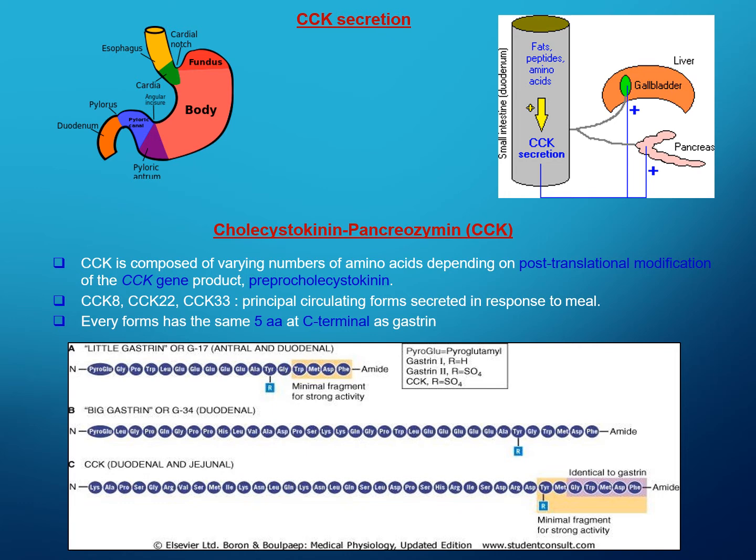CCK is composed of a varying number of amino acids depending on post-translational modification of the CCK gene product, pre-cholecystokinin. There are many CCK forms, such as CCK8, CCK22 and CCK33. These are the principal circulating forms secreted in response to a meal. Once we have our meal, this type of hormone starts to be secreted. Every form has the same 5 amino acids at the C terminal as gastrin.